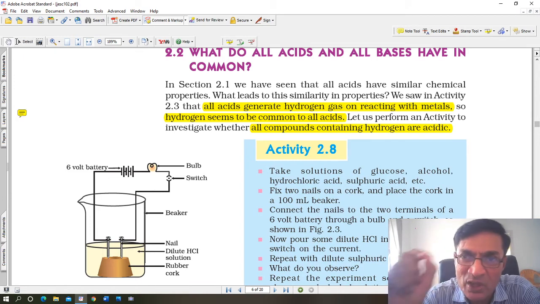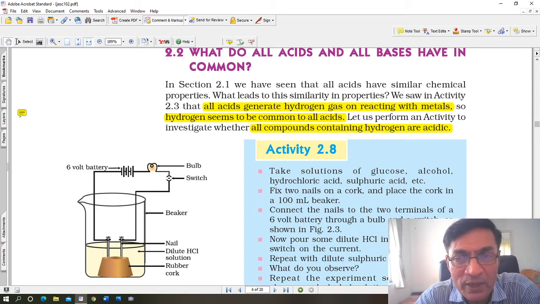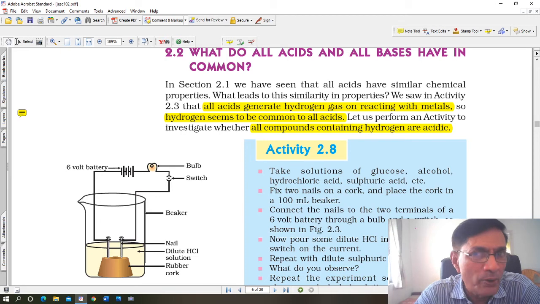So the presence of H positive ions, that is hydrogen ions or hydronium ions, gives the characteristic acidic properties of substances. Alright, now let's see. In section 2.1 we have seen that all acids have similar chemical properties. What leads to the similarity in properties? We showed in activity 2.3 that all acids generate hydrogen gas on reacting with metals. For example, if you add dilute sulfuric acid or dilute hydrochloric acid to zinc granules, hydrogen gas is produced. All metals, when they react with acids, produce hydrogen gas.